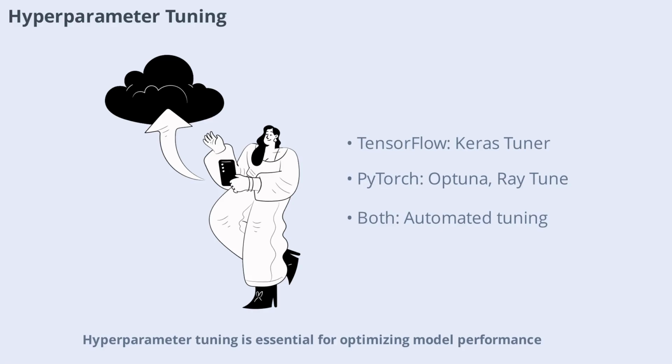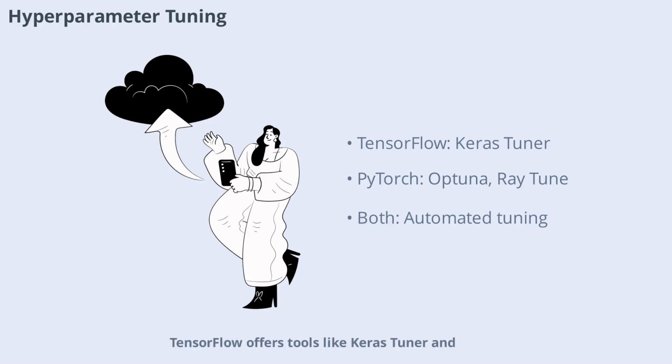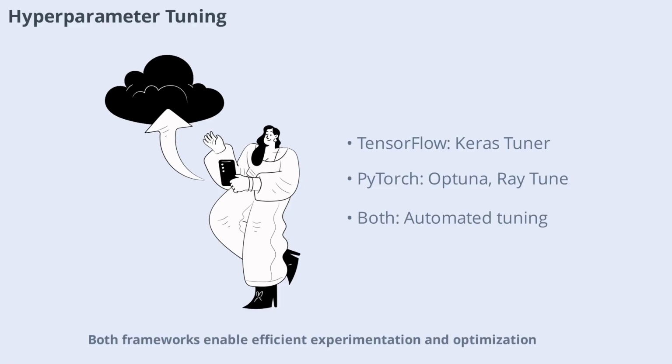Hyperparameter tuning is essential for optimizing model performance. TensorFlow offers tools like Keras Tuner and integration with Google Vizier for automated hyperparameter search. PyTorch supports hyperparameter tuning through libraries such as Optuna and Ray Tune. Both frameworks enable efficient experimentation and optimization, helping you find the best model configurations. Automated tuning tools save time and improve results, making them valuable additions to your deep learning toolkit.